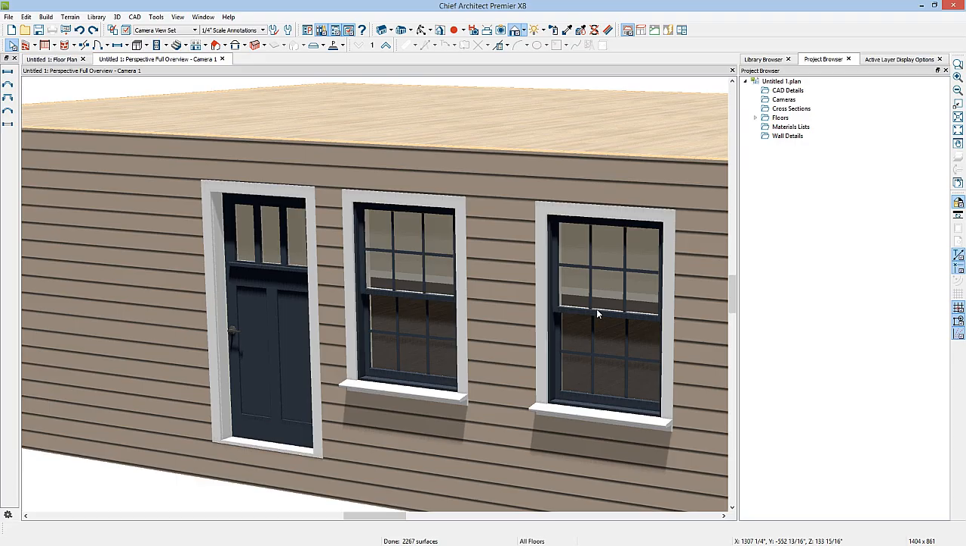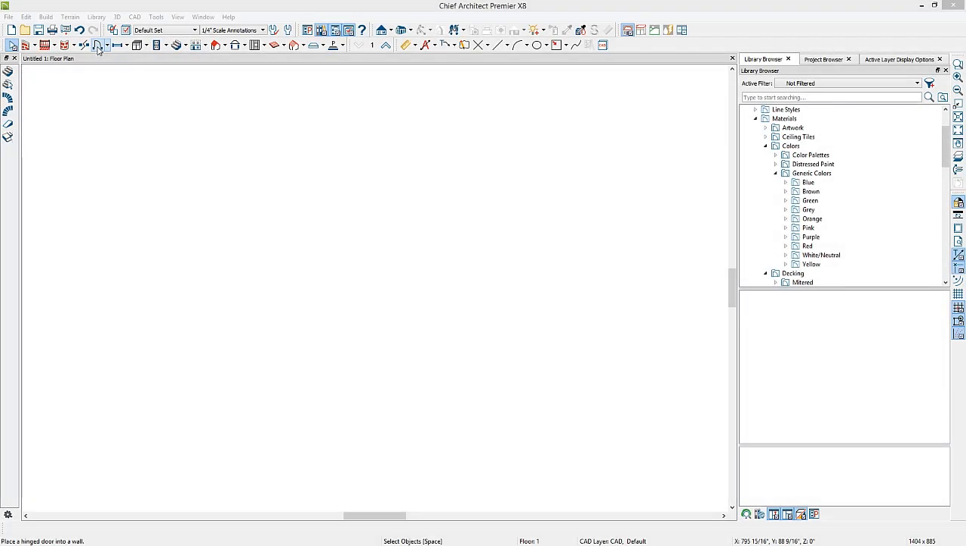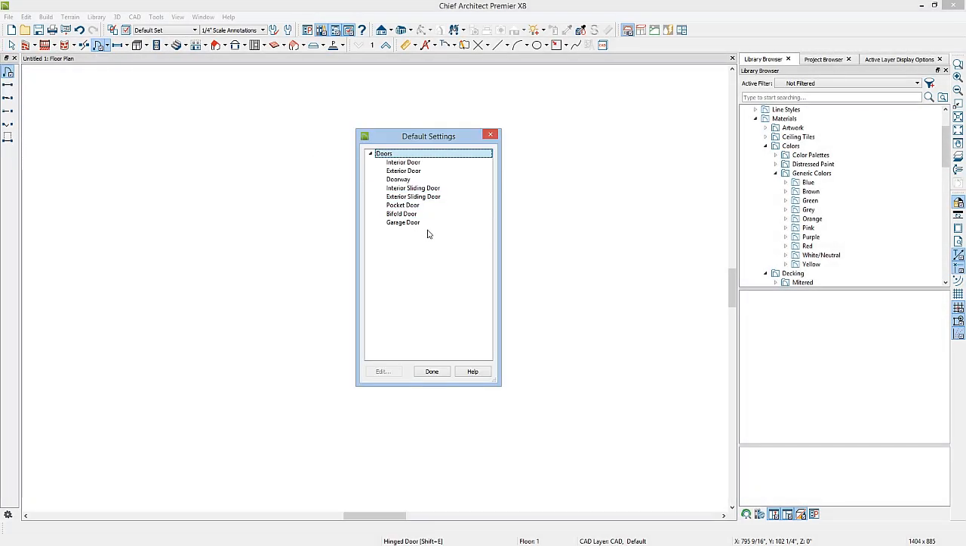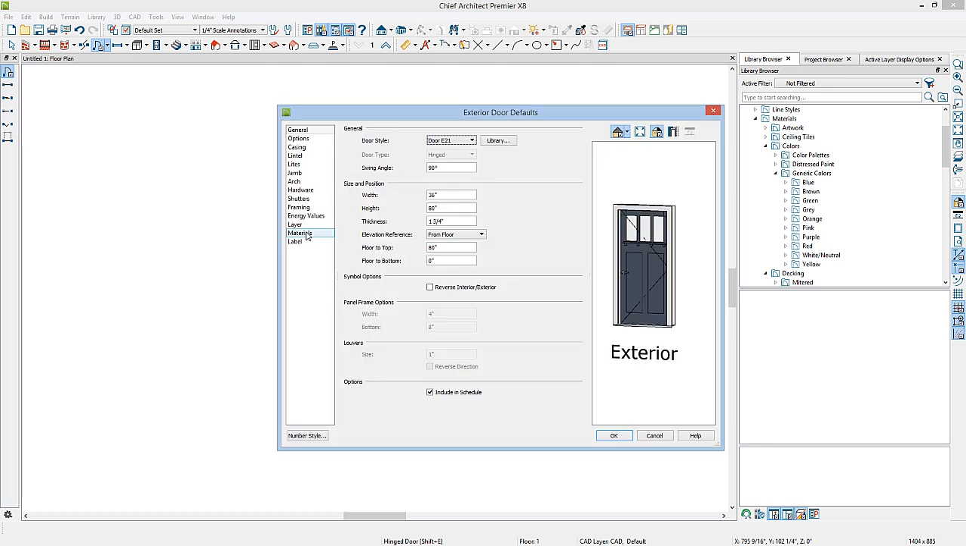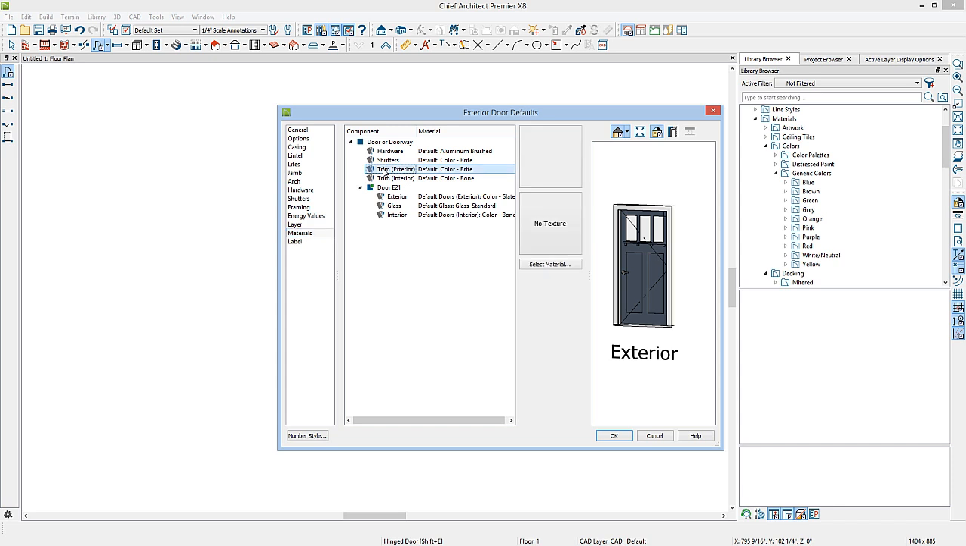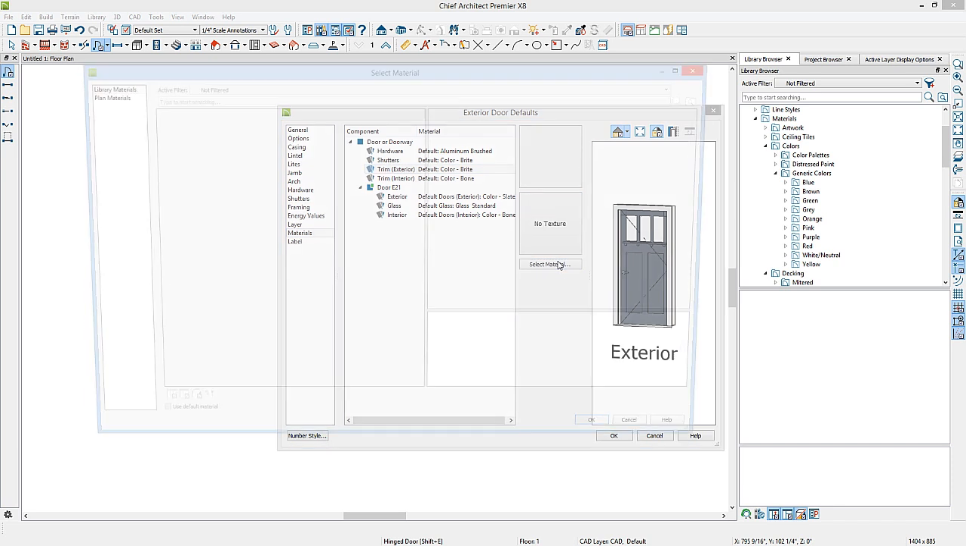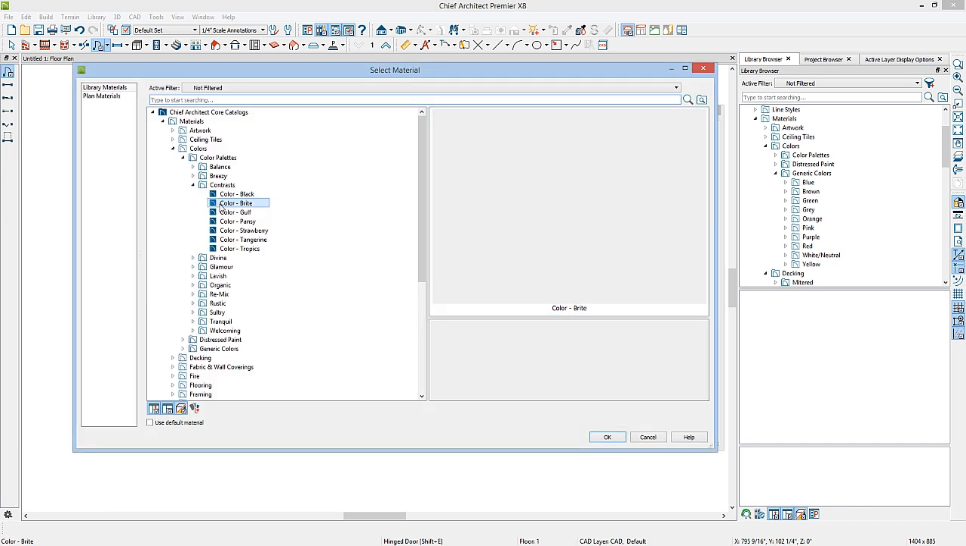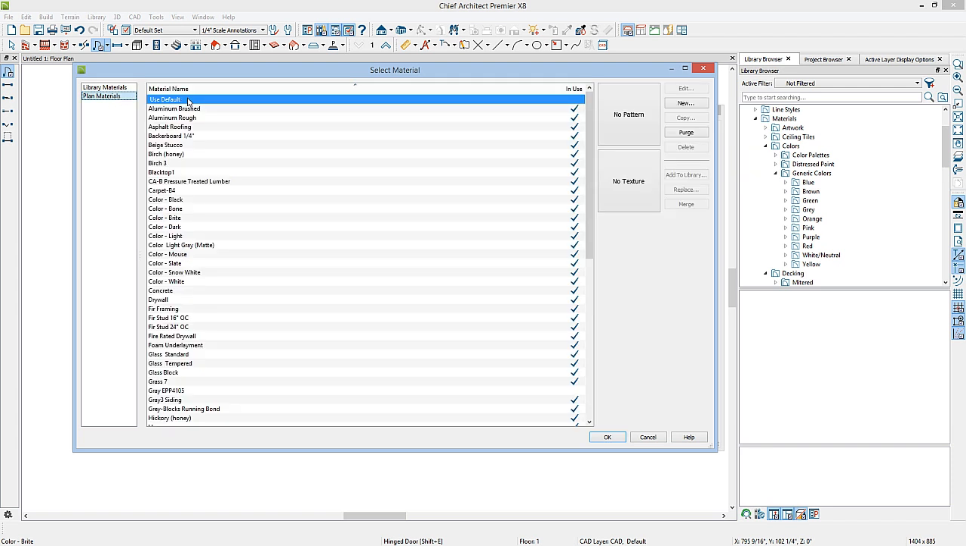Now let's take a look at a couple of different ways you can assign materials to the different objects in your plan. So we talked a little bit before about the door defaults. If you go to the exterior door defaults and go to the Materials panel, here under Trim for Exterior, if we click on Select Material, you can see that it's using the color bright. If we go to Plan Materials, you can see it says Use Default. This is an indication that it's finding a default set somewhere other than the door defaults.